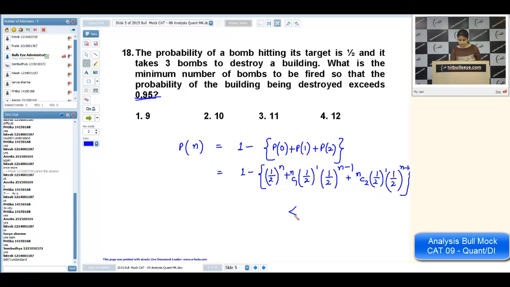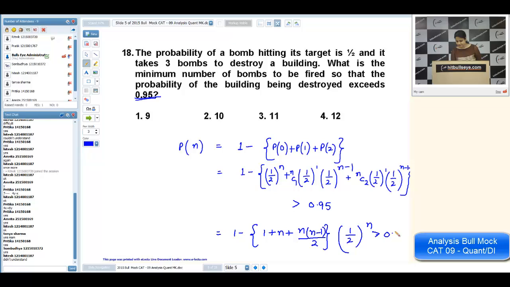Now we need the probability of the target being destroyed to exceed 0.95. So I can write it this way. It will be 1 minus, you can see half raised to power n is common, so it will be 1 plus n plus n into n minus 1 divided by 2. That should be more than 0.95. Now by taking various values of n, you can solve it.